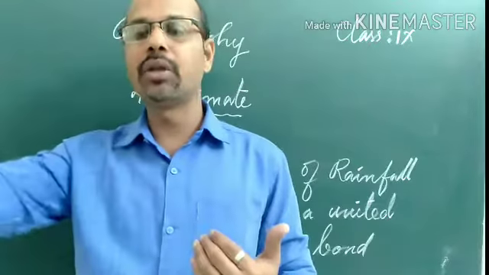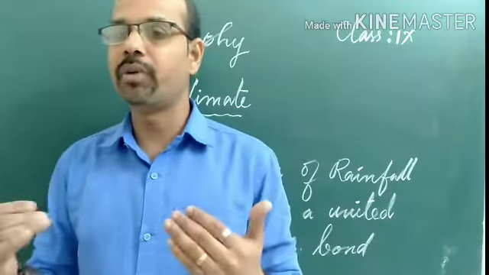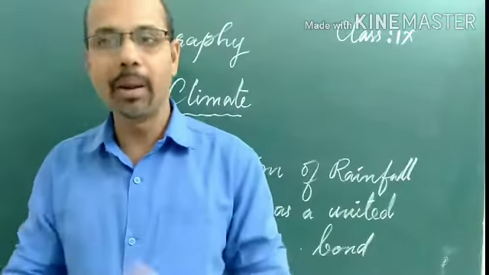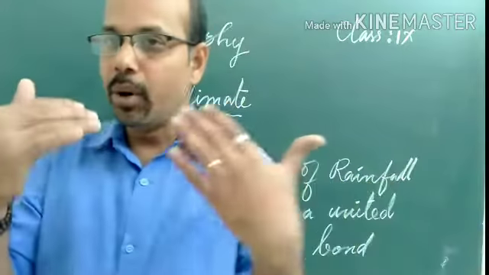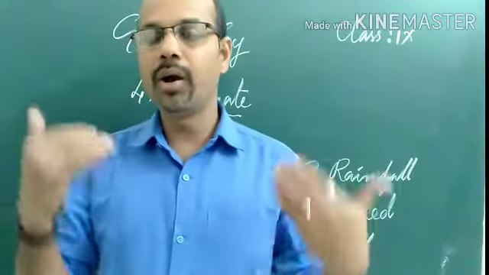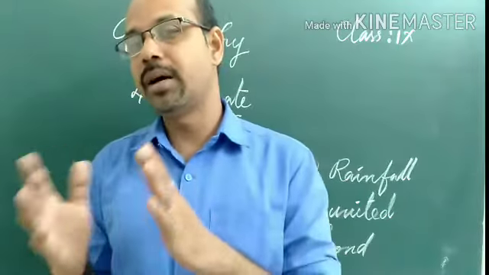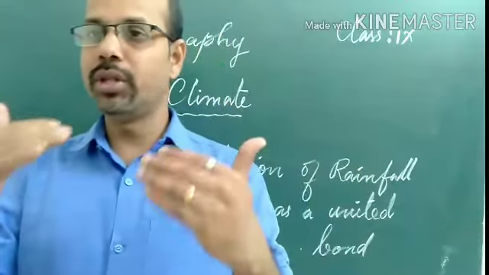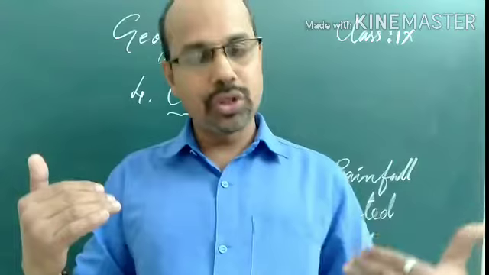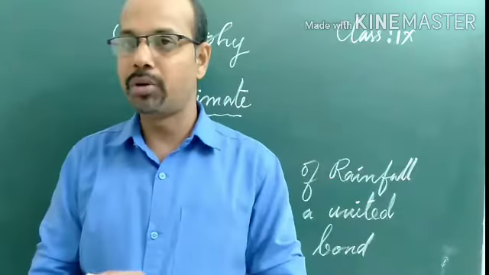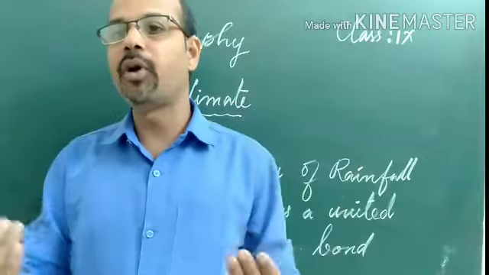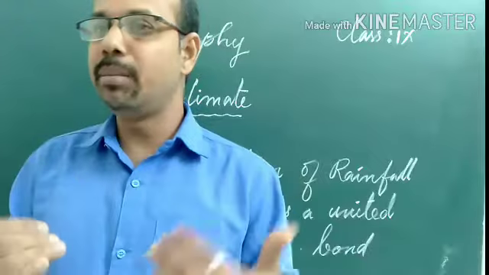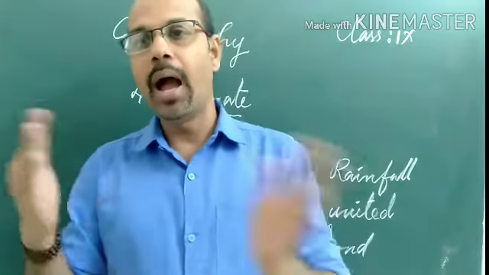At the same time, the northeastern regions of our country are covered with dense forests of the Himalayas, the Himalayan mountainous region. We studied yesterday that Meghalaya, in the Khasi hills, has the highest rainfall in the world, not only in India, in the world also. So these two regions, the western coastal regions of our country and the northeastern part of India, receive over 400 centimeters of rainfall.